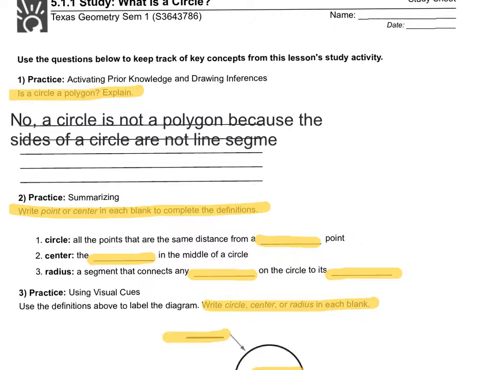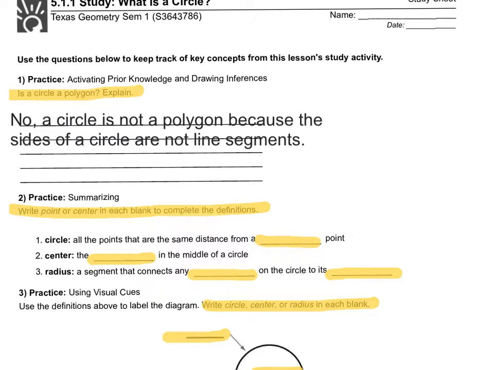If you recall from the lesson on polygons, a polygon was a shape that had side lengths that were segments. So in this case, a circle would not be a polygon because the sides are not line segments.